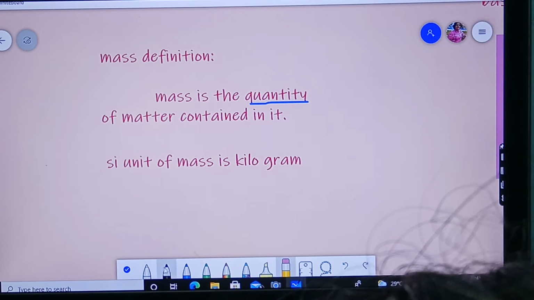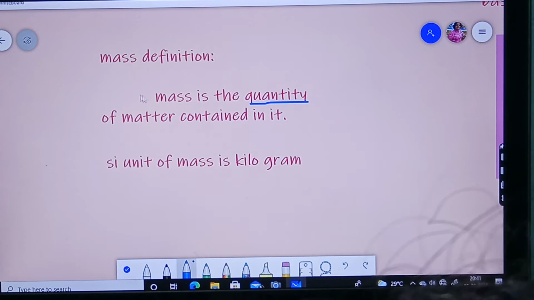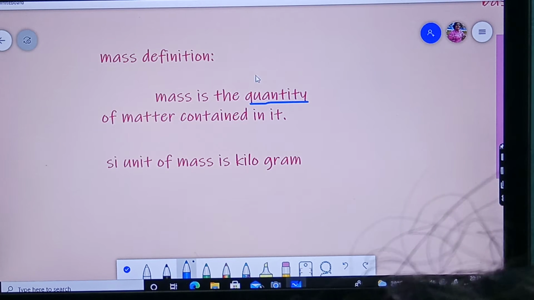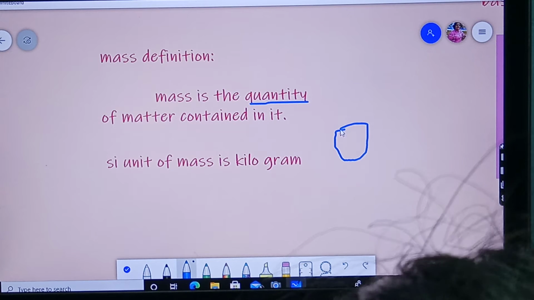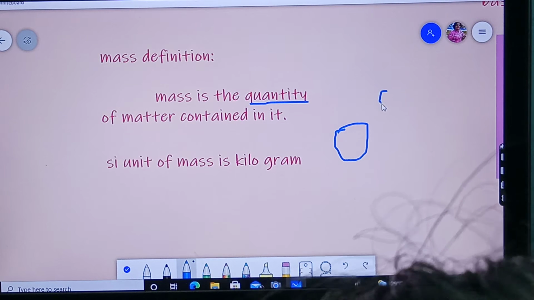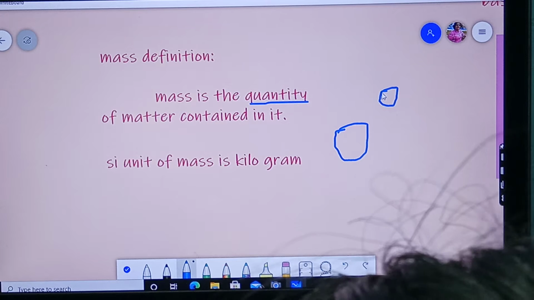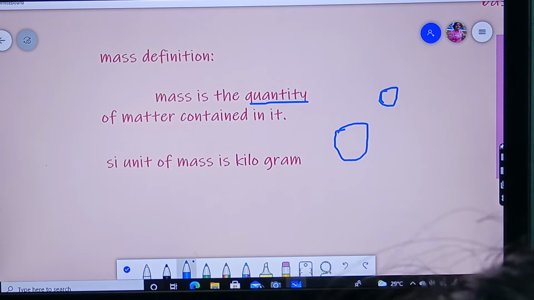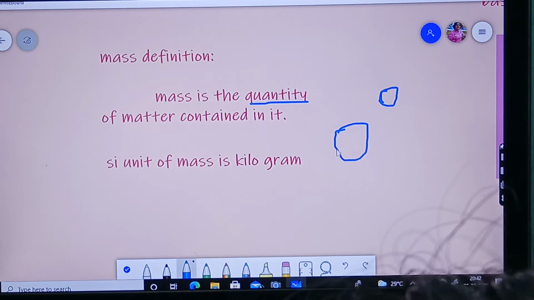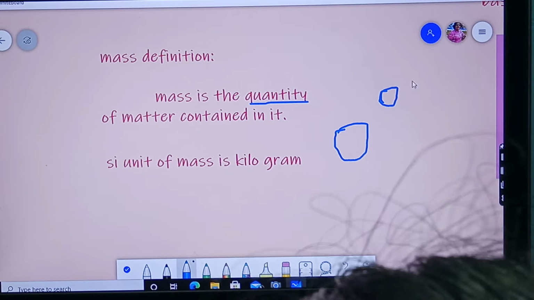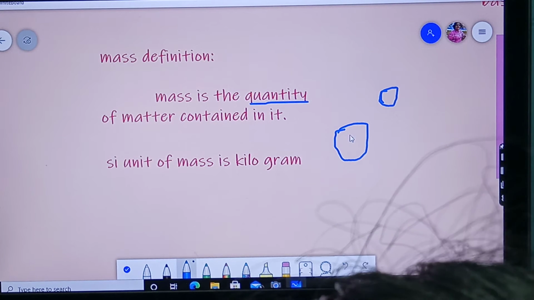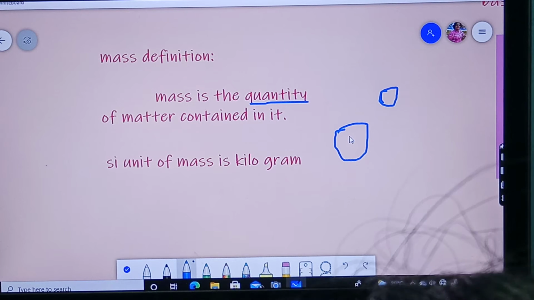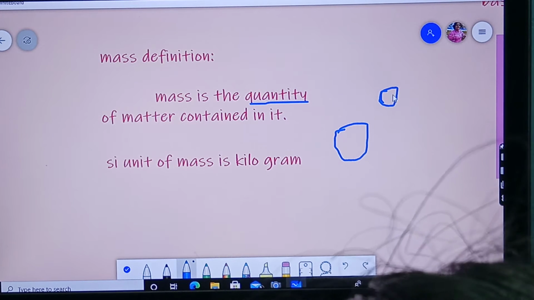So this difference is, see, the mass of a body cannot change from place to place. Suppose for example, this is our earth, and this is the moon, which will always rotate and revolve around the earth, right? So there is a much difference between the gravitational forces of earth and the moon. The earth has more gravitational force than the moon.